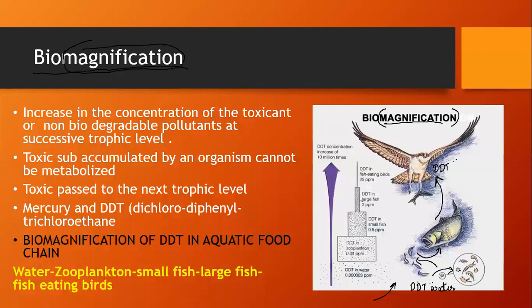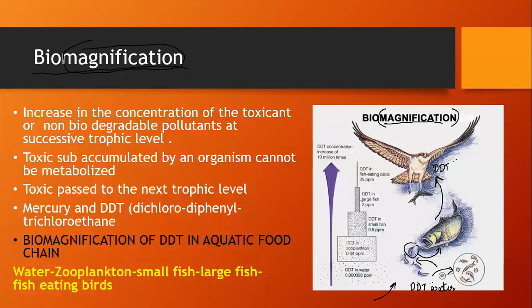Then a large number of zooplanktons are eaten by these small fishes. This one small fish eats a large number of zooplanktons.